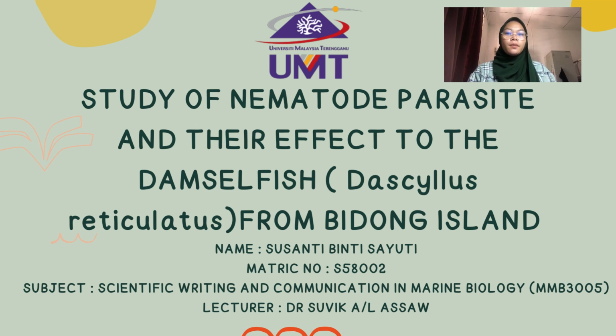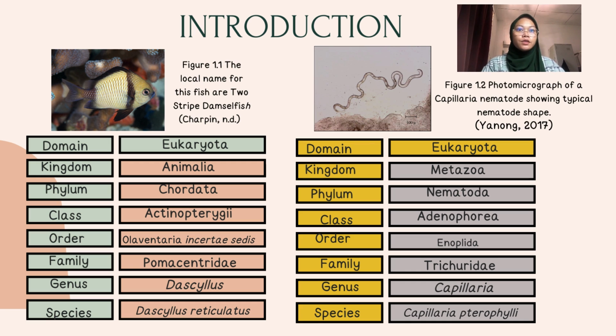I would like to present about the study of nematode parasite and their effect to the damselfish, Bacillus reticulatus, from Bidong Island. So next, move to introduction. From figure 1.1, the local name for this fish is two-striped damselfish according to Charpin. Below is the classification for this species, and the scientific name for this fish is Bacillus reticulatus.